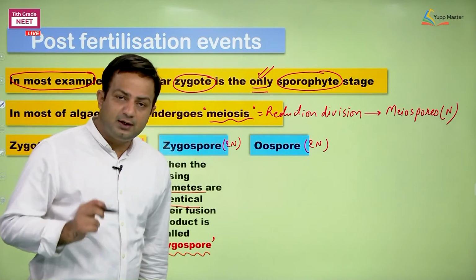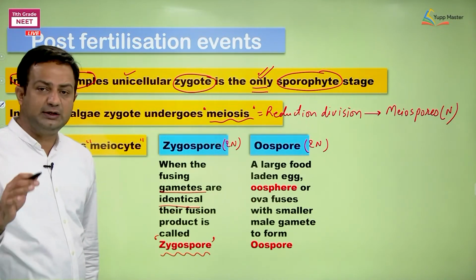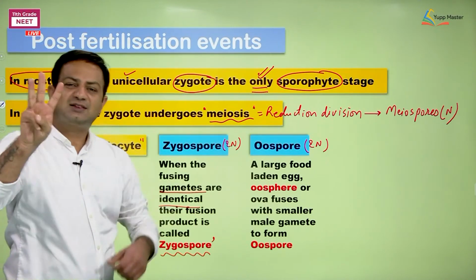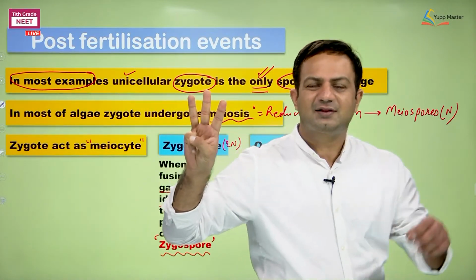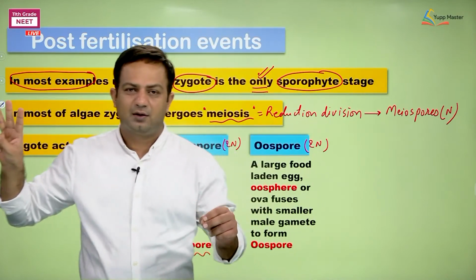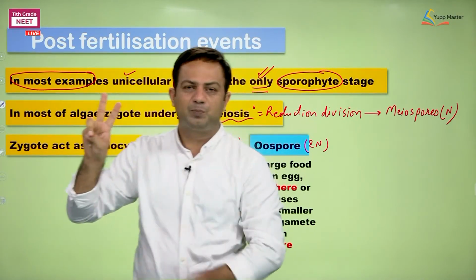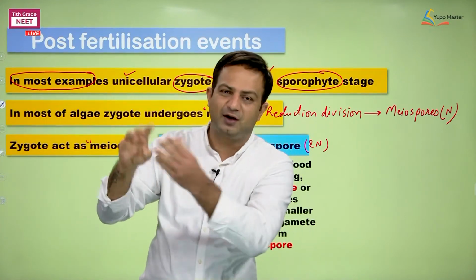Whereas in the condition when we are observing a large food-laden egg, again I am saying there are 3 names of the female gamete which is larger in size. These 3 names are: you can use the word egg, you can use the word ova, you can use the word oosphere.